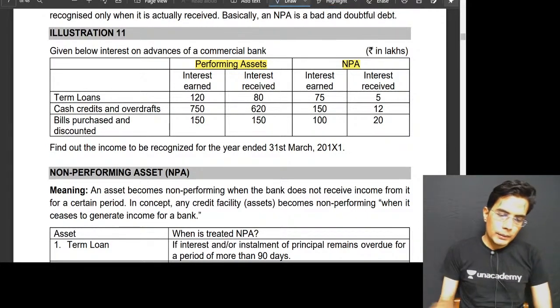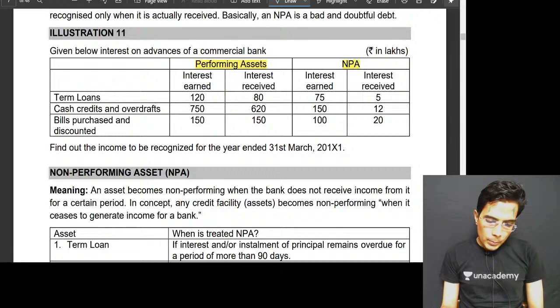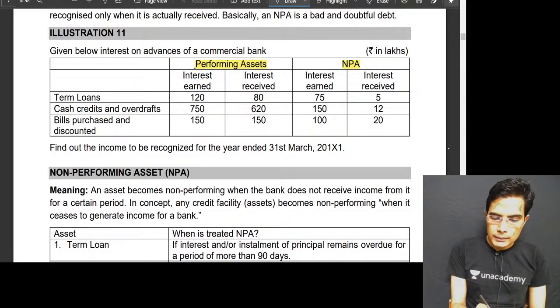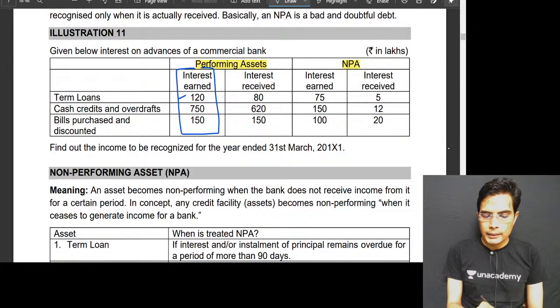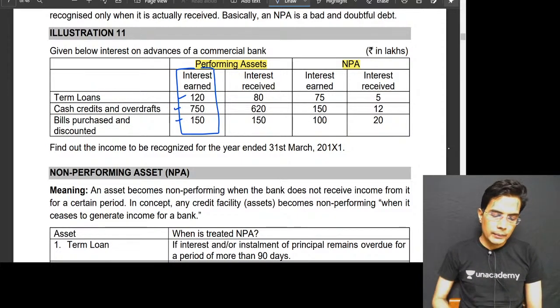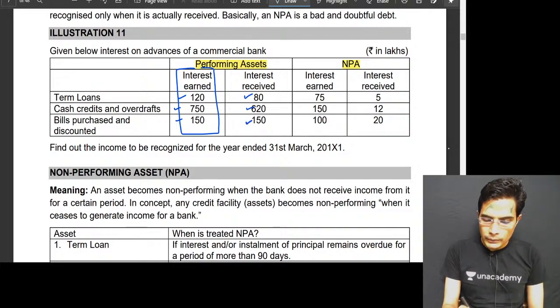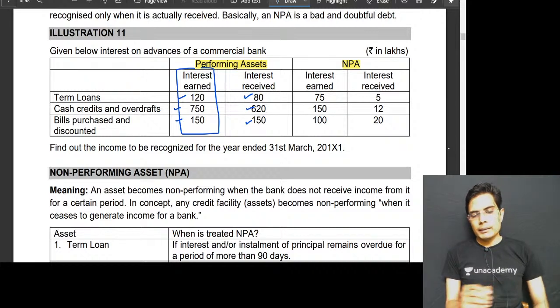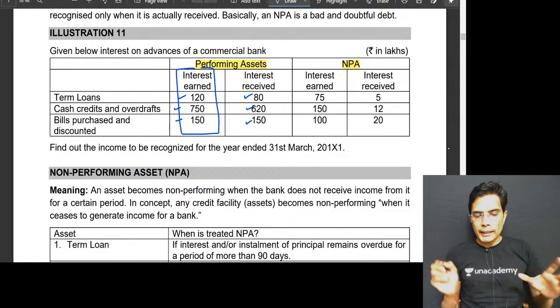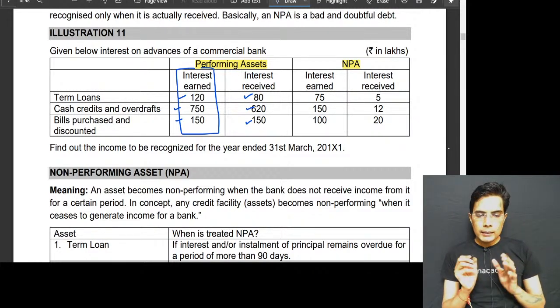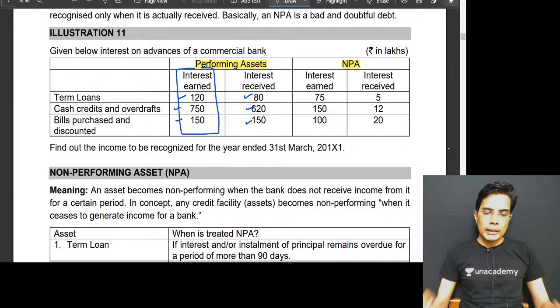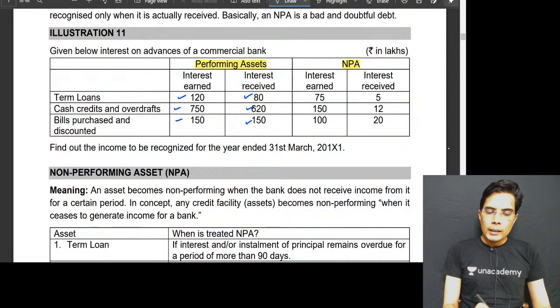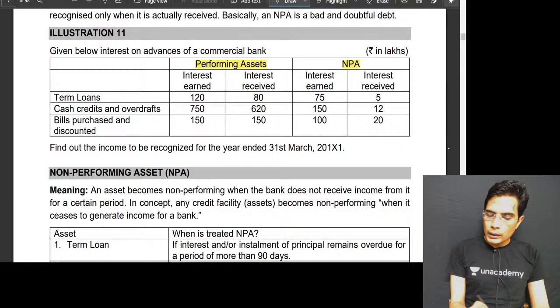In case of performing assets, they have given us interest earned as 120, 750, 150, and interest received as 80, 620, 150. If a loan or advance given by the bank is classified as a performing asset, then the interest income on that loan or advance will be recorded in the books of accounts on earned basis.